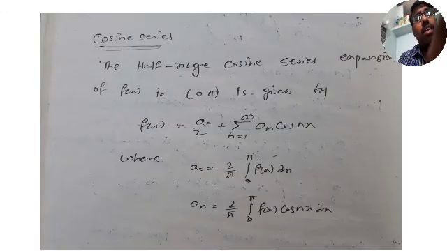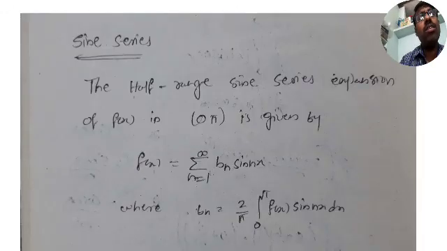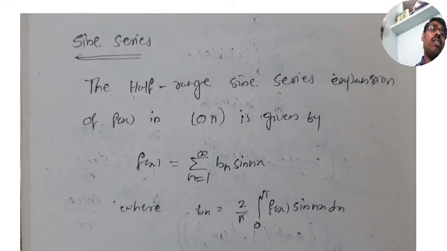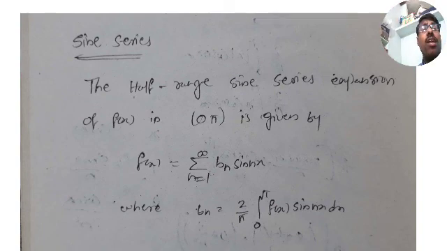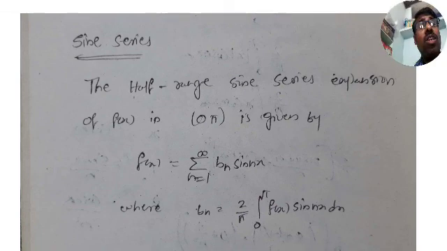So let us look at, first of all, the half range sine series. What is the half range sine series? Shall I recall it for you? This is the half range sine series. The half range sine series on 0 to pi is given as f of x equals sigma n equals 1 to infinity bn into sin nx, where bn is 2 by pi integration 0 to pi f of x into sin nx.